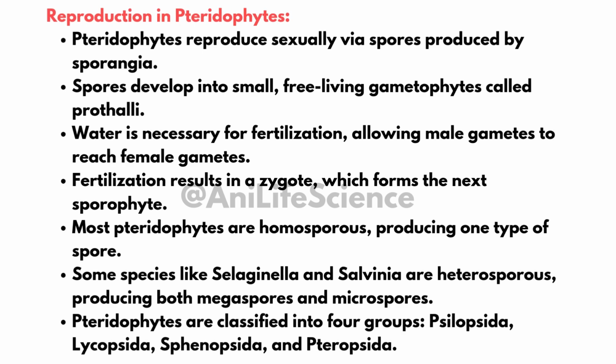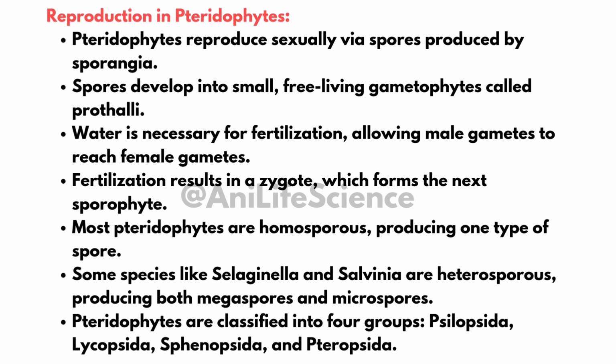Reproduction in pteridophytes, sexual reproduction. Spores are produced by sporangia. Spores develop into prothalli, small, free-living gametophytes. Fertilization needs water for male gametes to swim to female gametes. Fertilization forms a zygote, which grows into the next sporophyte.